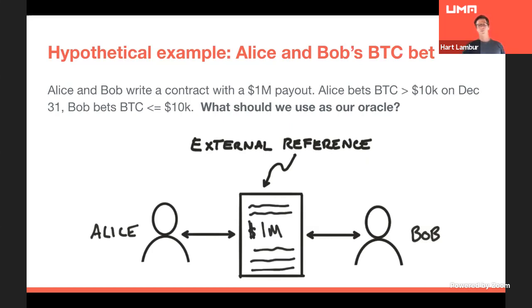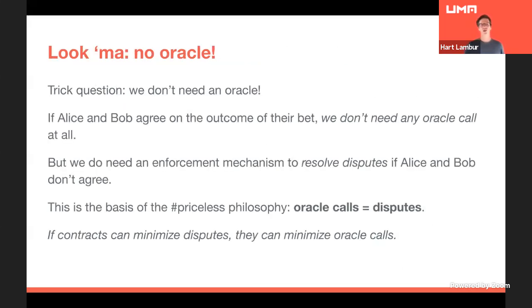It's like a bad joke, but it's a trick question. The idea is that in the optimistic scenario, we do not need an Oracle. If Alice and Bob are in agreement on the outcome of their bet, if they agree that Alice should get the $1 million or Bob should get the $1 million after December 31st, we do not need to make any Oracle call at all. No Oracle calls, no Oracle usage, no transactions to the blockchain, super efficient, everybody's happy.